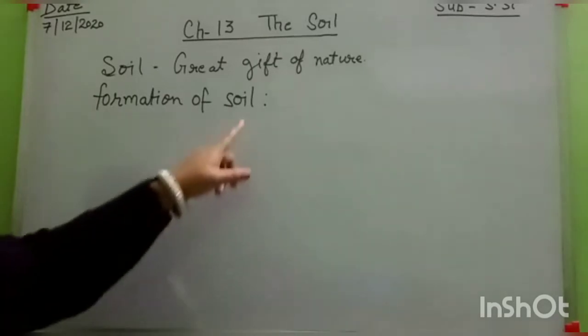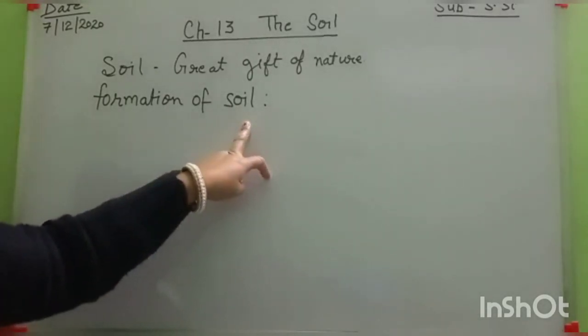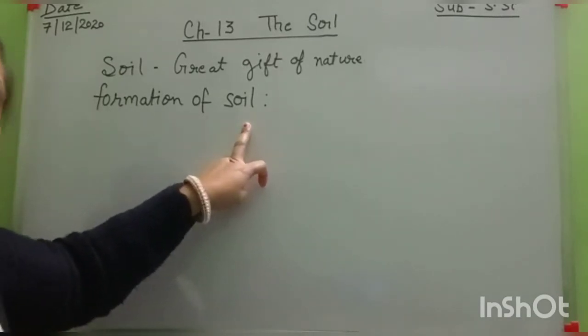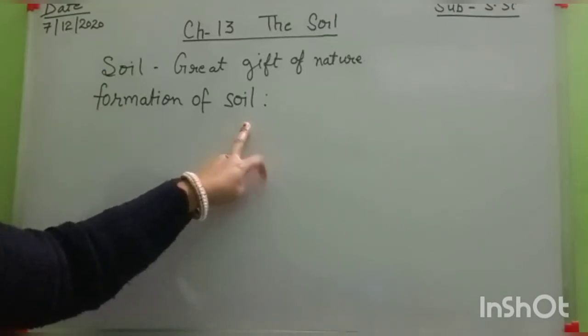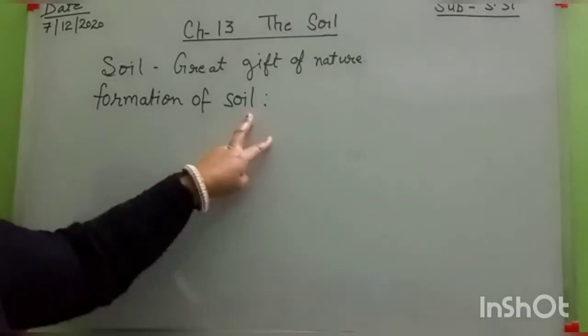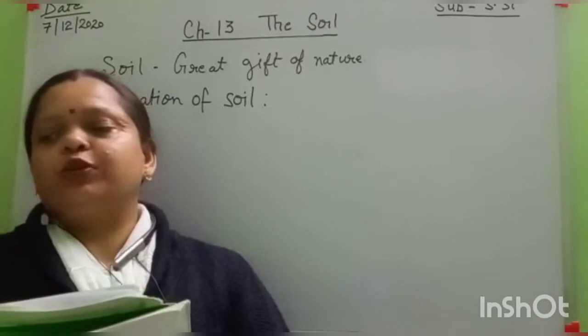Many small living organisms and many plants die in the soil and they mix in. Okay, the first point is clear now.